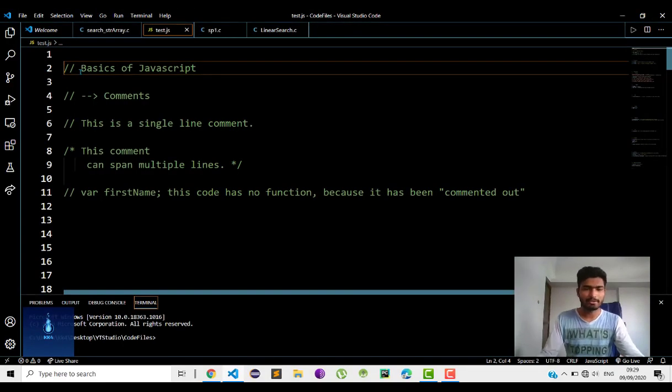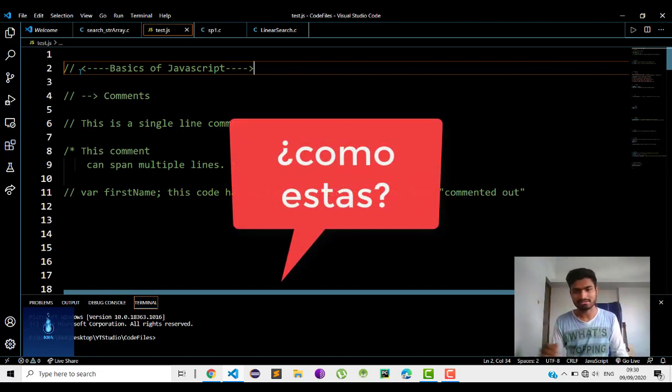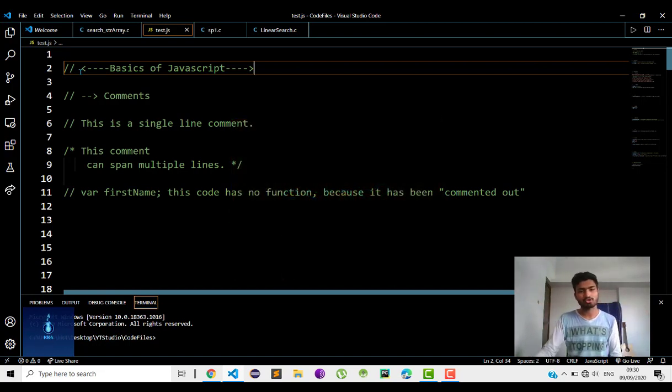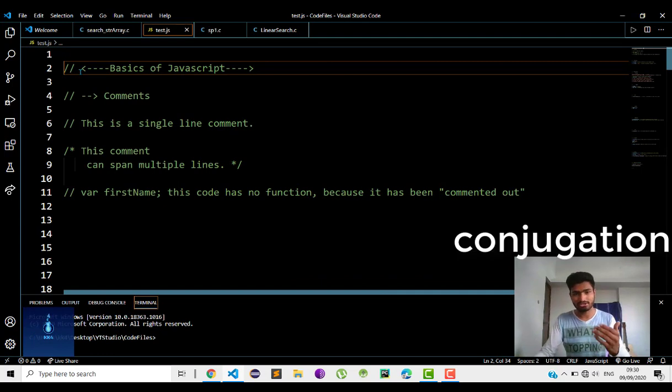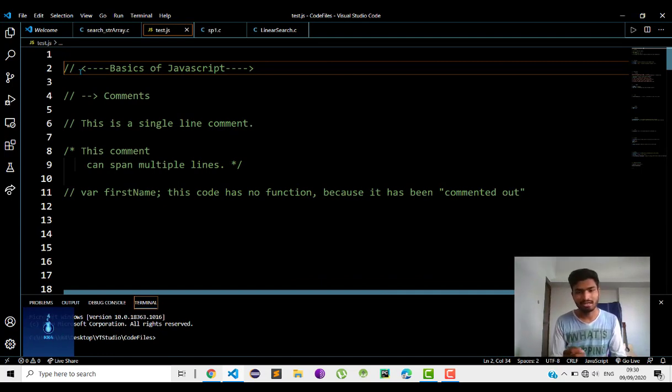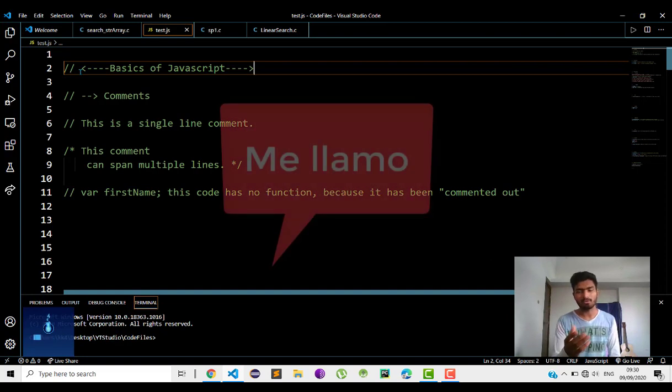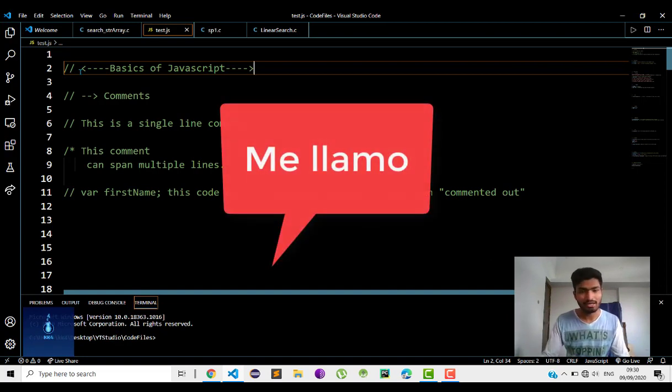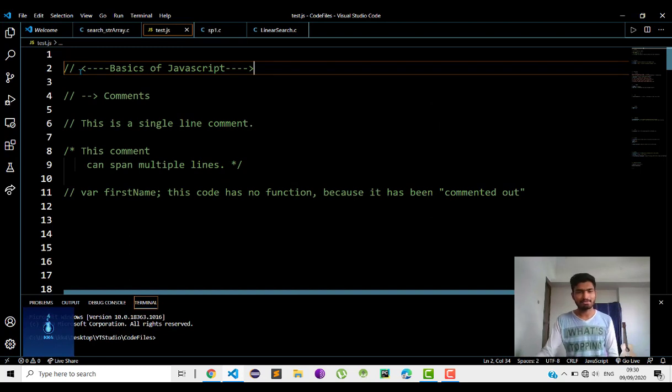So guys, in order to properly learn something, you have to start at the beginning. You learn one concept at a time, process it, and move to the next. For example, when you learn Spanish, first you learn how to say como estas. But the next logical step is not to memorize every possible conjugation and irregularity of estar. It's probably to learn how to say me llamo. Okay, it means my name is.